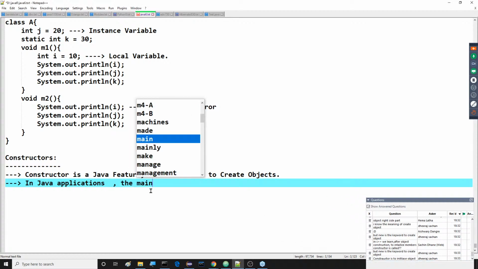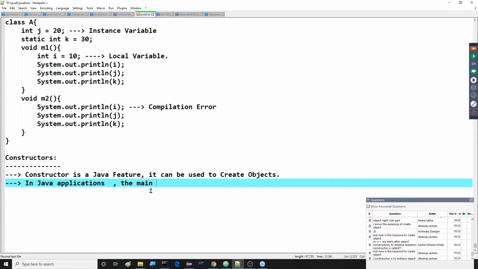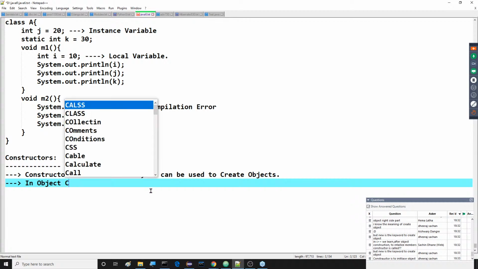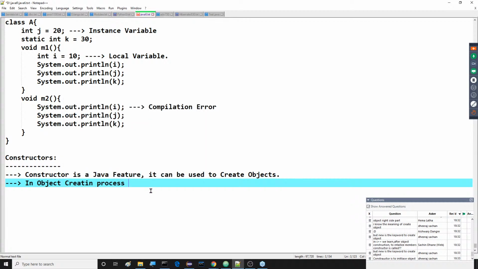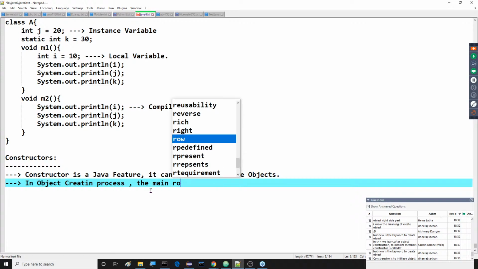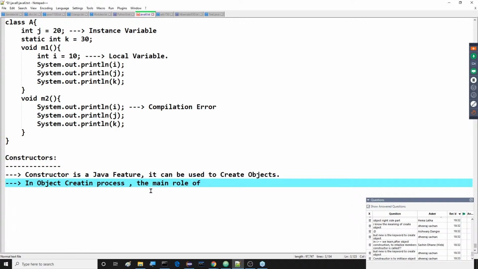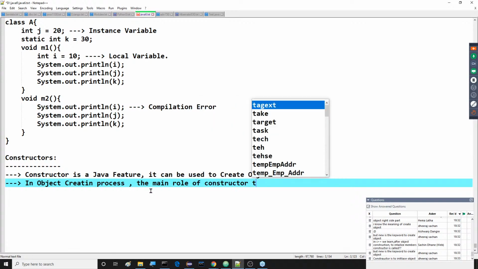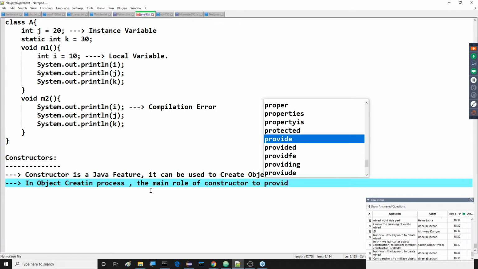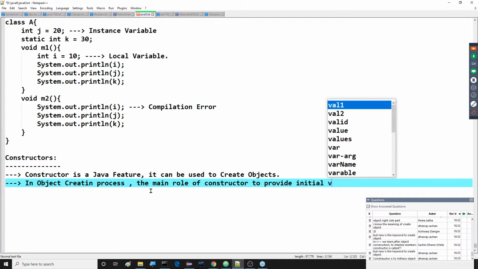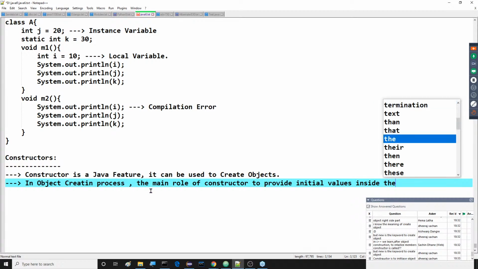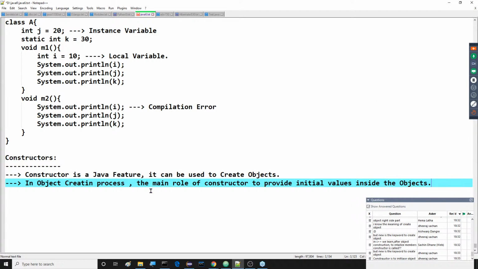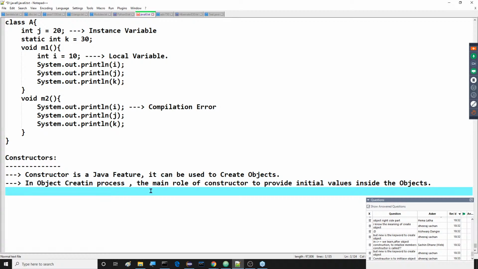In the object creation process, the main role of the constructor is to provide initial values inside the objects. This is one thing.